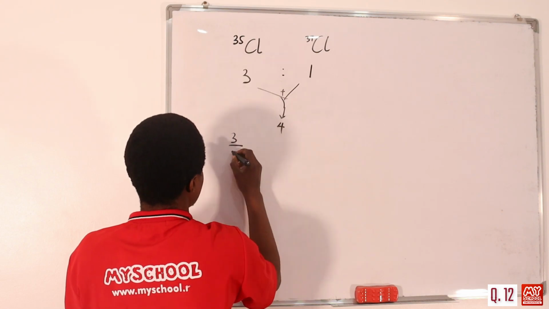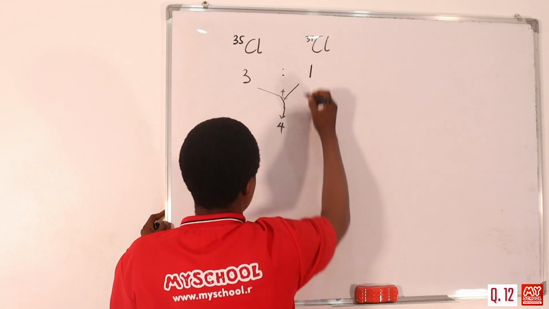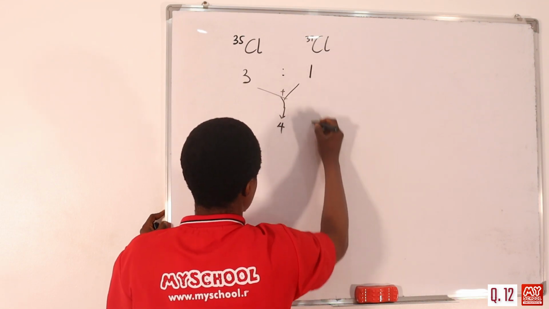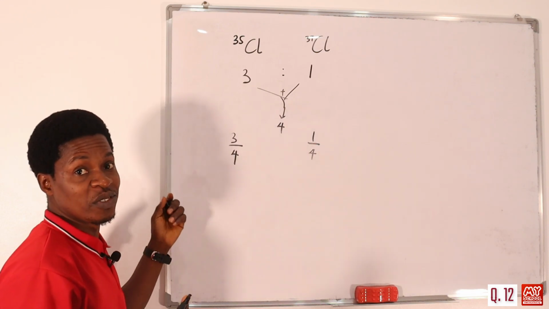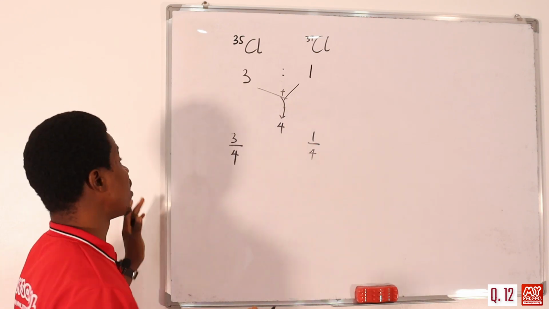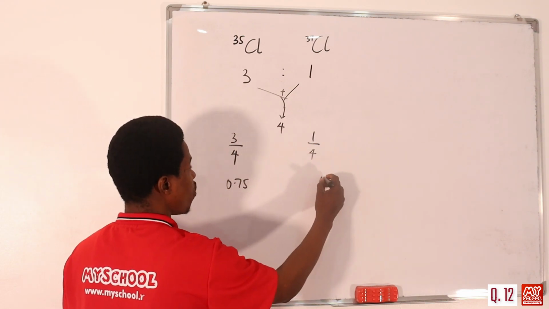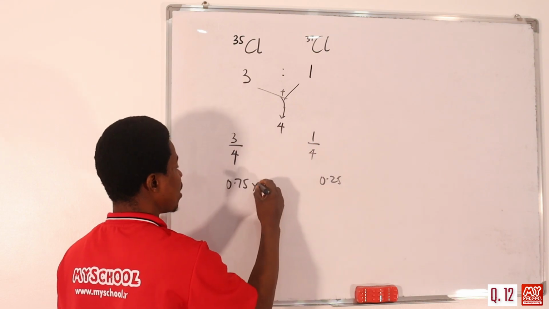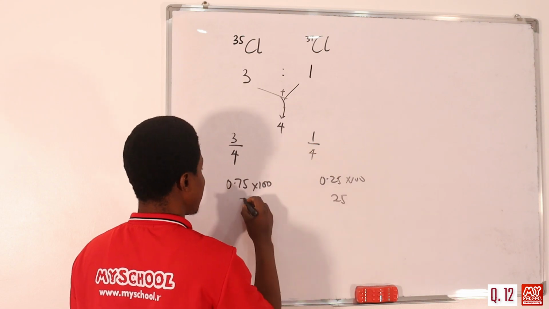So the fraction for chlorine-35 is 3/4, while the fraction for chlorine-37 is 1/4. All you need to do is find the percentage, then you are good to go. Of course, this is 0.75 and this is 0.25. So multiply by 100. This is 25%, and 75%.